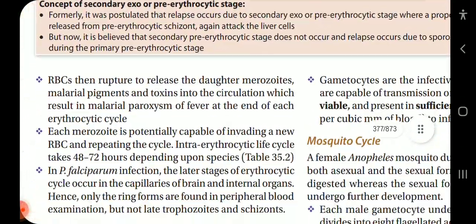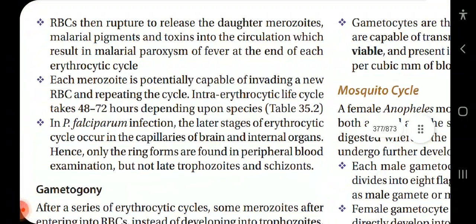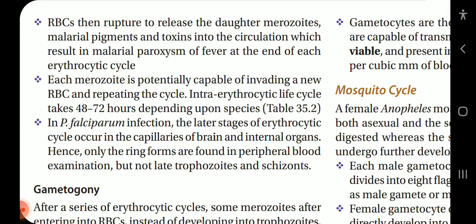RBCs then rupture to release the daughter merozoites, malarial pigments, and toxins into the circulation, which result in the paroxysm of fever at the end of each erythrocytic cycle. Each merozoite is potentially capable of invading a new RBC and repeating the cycle. The intra-erythrocytic life cycle takes 48 to 72 hours depending upon the species.